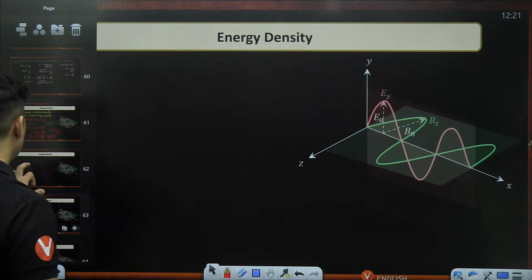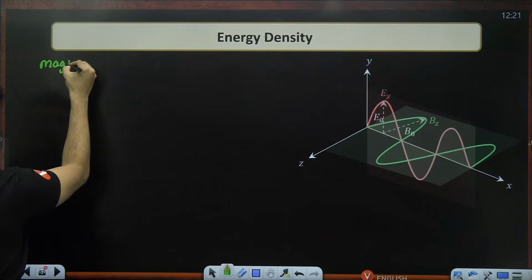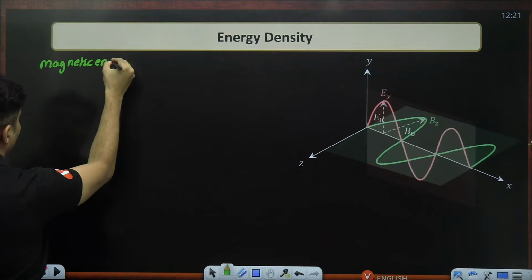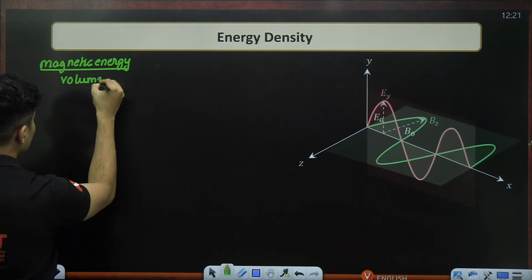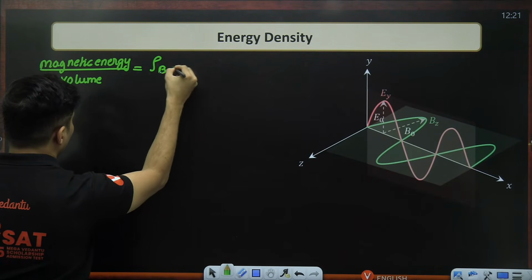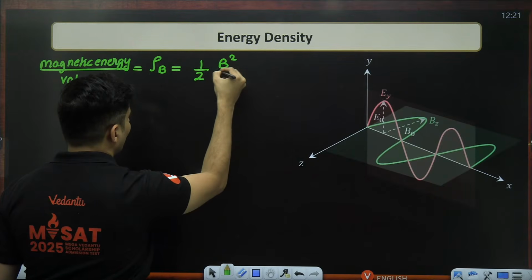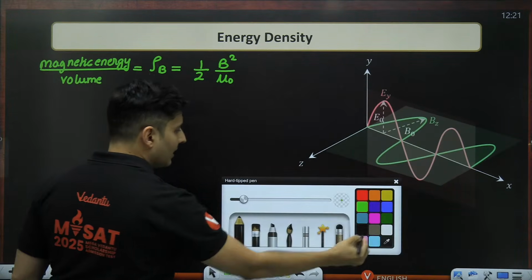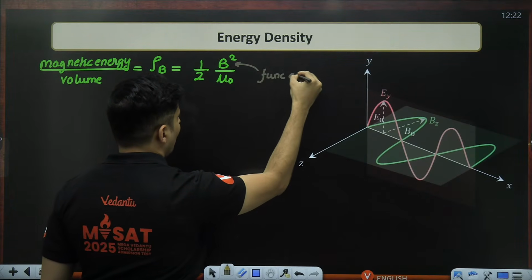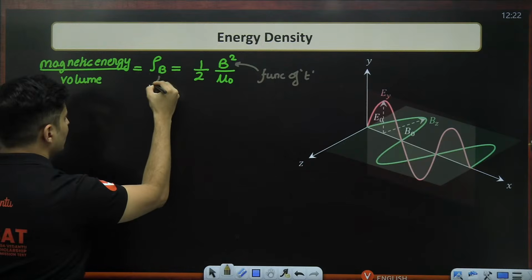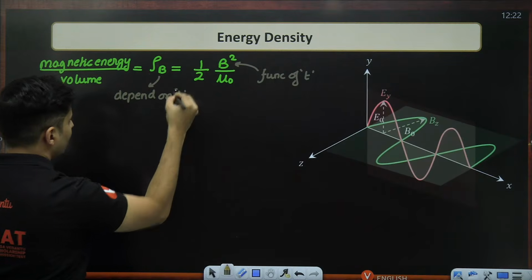The same logic one can also apply for magnetic energy per unit volume. For the magnetic energy which will be present in that wave per unit volume, joules per meter cube, it will be the density of the magnetic field which will be changing. It will be half magnetic field square divided by mu naught. But needless to mention, this will be a function of time. So this will also depend on the value of the time that you are taking.